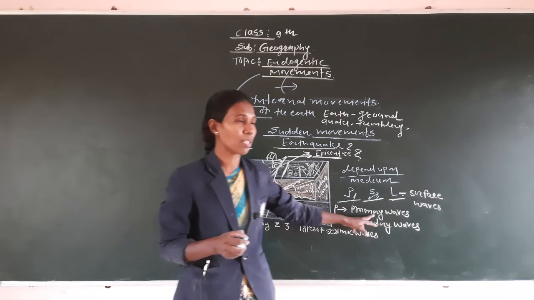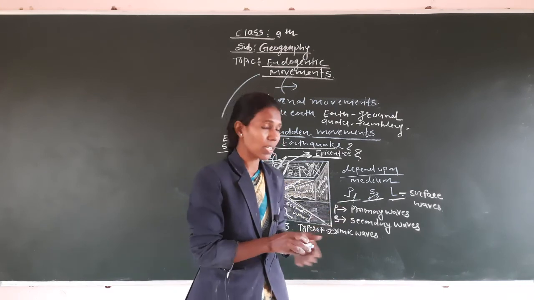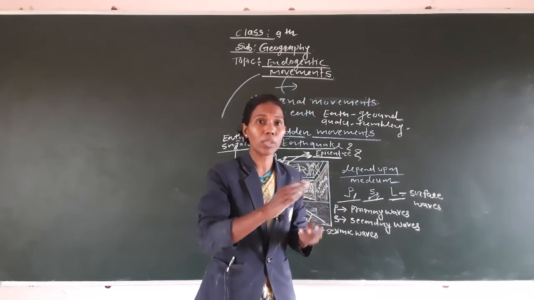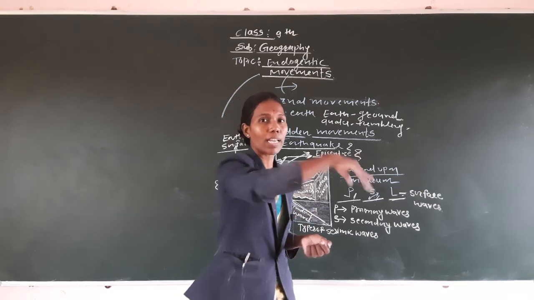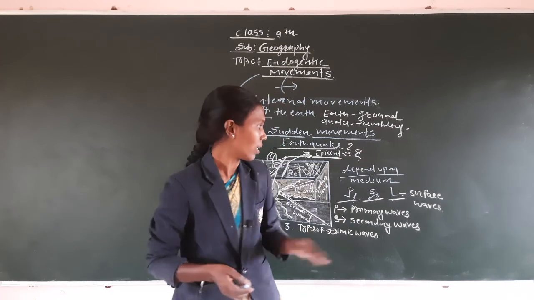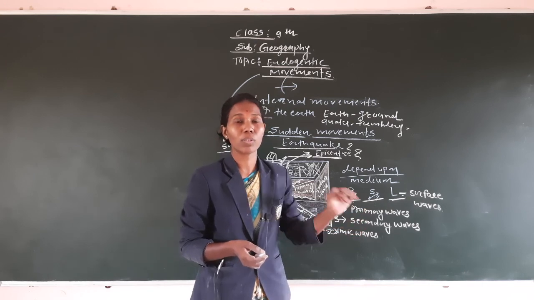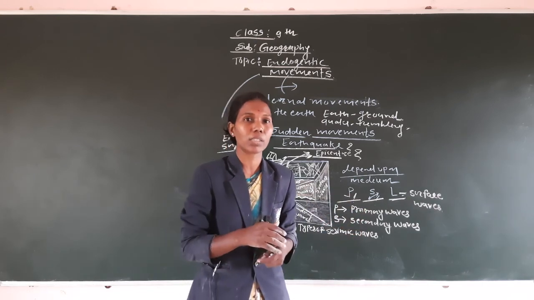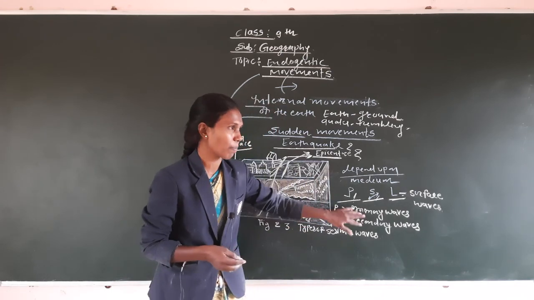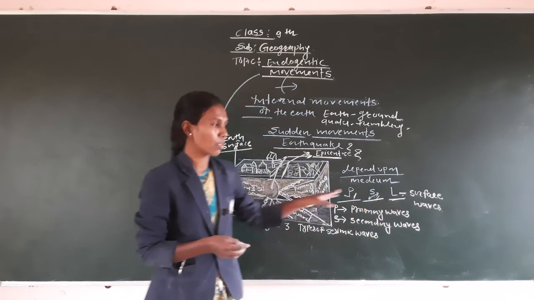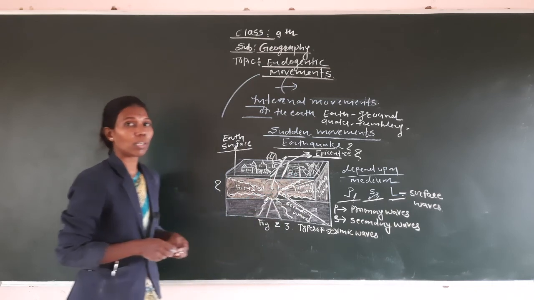These primary waves transfer into the three states, that is the solid state, gaseous state and the liquid state. The primary waves go in each and opposite direction, meaning coming backward or forward. For example, if it is going this way, it also moves this way. So due to that reason it is the primary waves. When the primary waves go towards the liquid state, the direction totally changes. For example, if it is going in this way, it is also transferred into the opposite direction. This is all about the primary waves in the earthquake. Then we turn to the secondary waves.